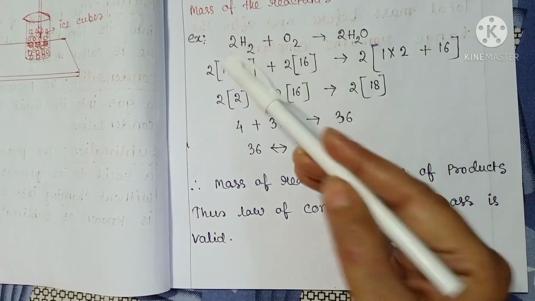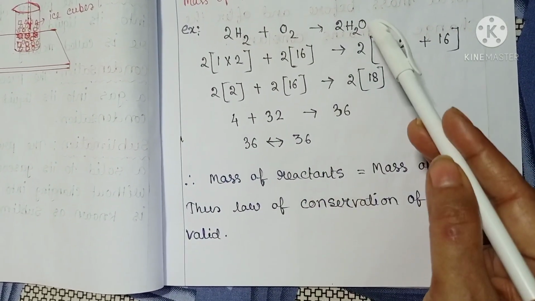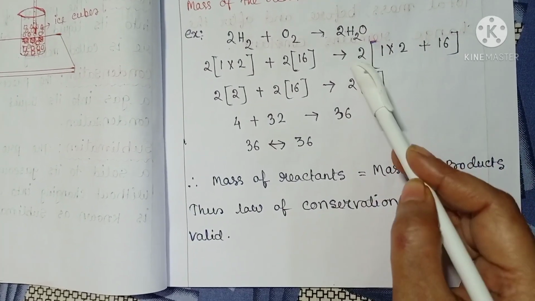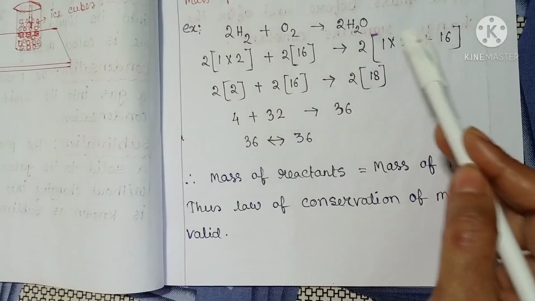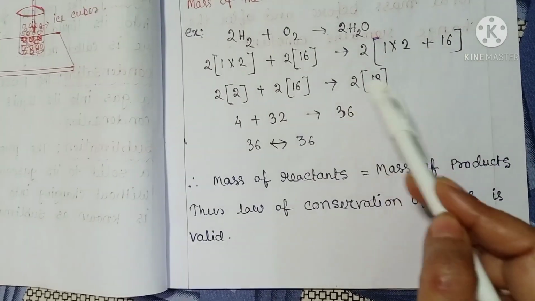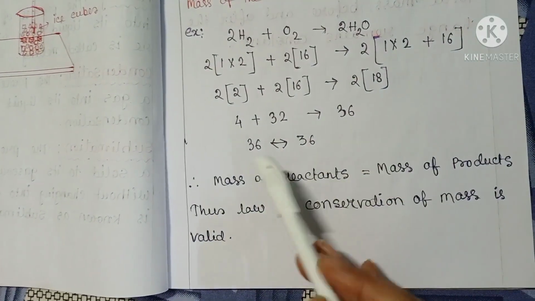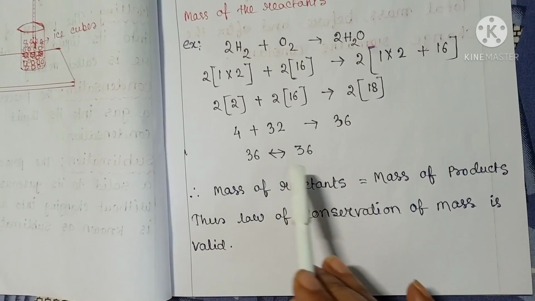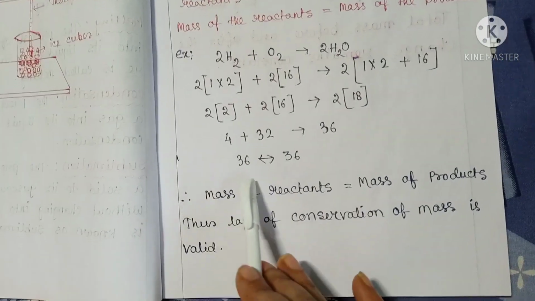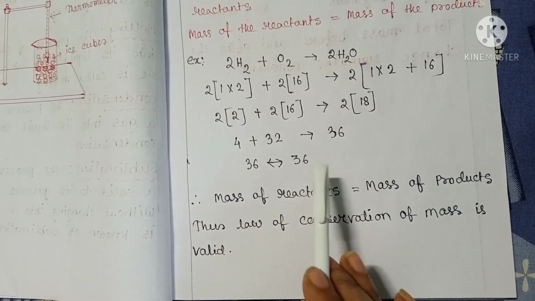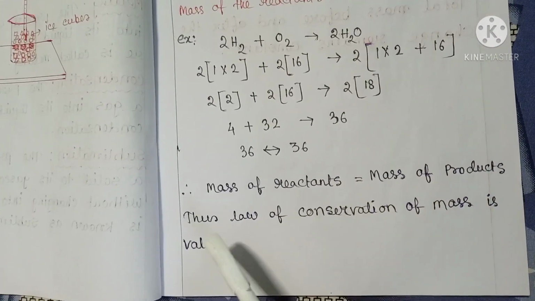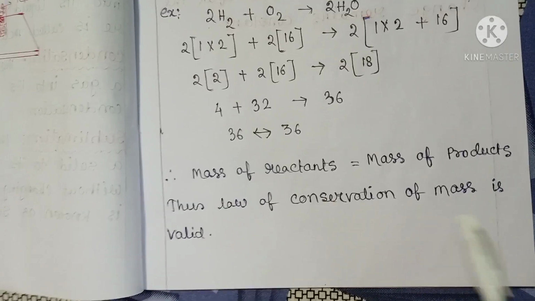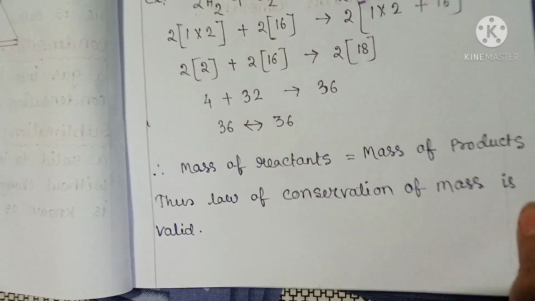Now when hydrogen reacts with oxygen, water is formed. 2 into, for hydrogen, 1 into 2, plus for oxygen 16, so 2 into 18, 36. So we will observe that mass of the reactants is equal to mass of the product. Therefore, mass of reactants is mass of product. Thus, law of conservation of mass is valid.